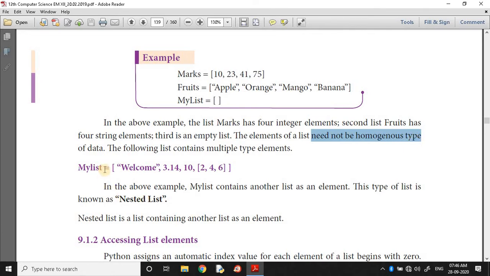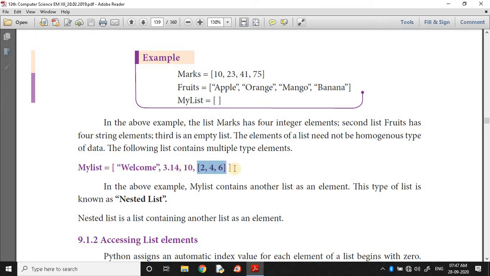So my list here is another example which consists of 1, 2, 3, 4 elements. In this 4 elements, first element is a string, second element is a number of float type, third element is integer type, then fourth element is a nested list. So in the above example, my list contains another list as an element. This type of list is known as nested list.